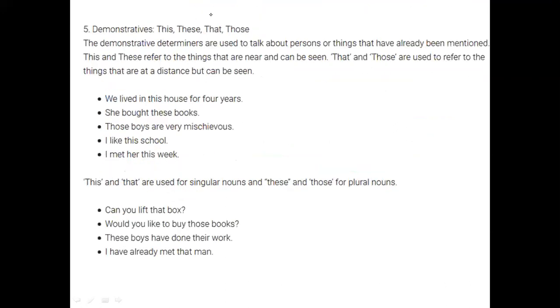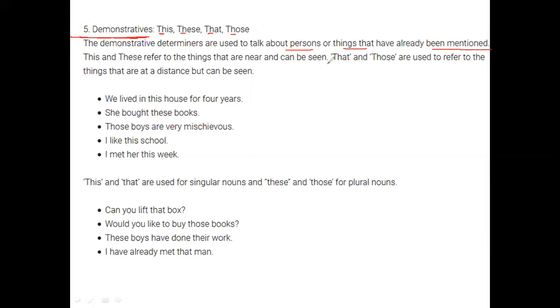Okay. So the next part of our classification of determiners goes into demonstratives. Whenever you see demonstratives, all the th words, this, these, that, those, wherever you find these th starting words, classify them as demonstratives. These are used to talk about persons or things that have already been mentioned in previous sentences.